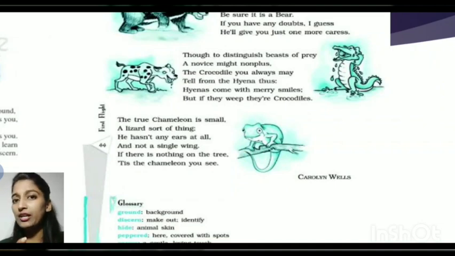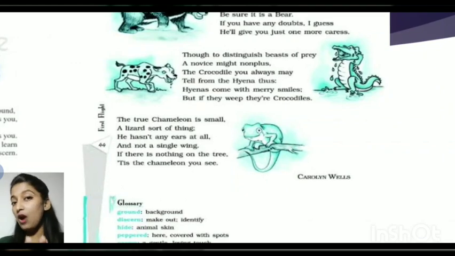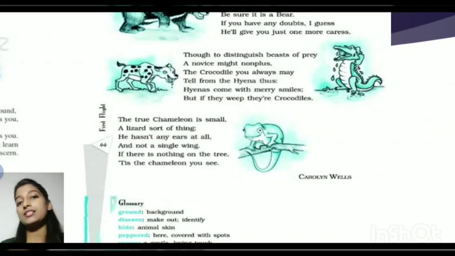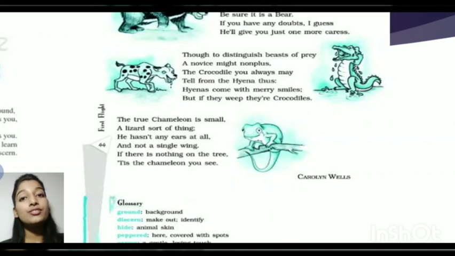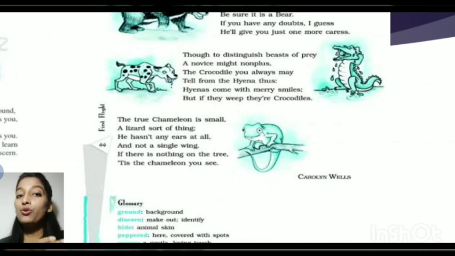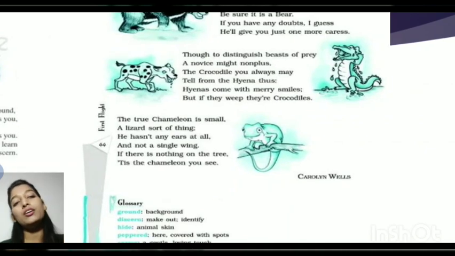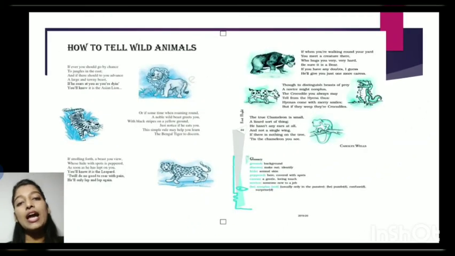Not a single wing, there's no wing also to fly. If there's nothing on the tree, how can you find it? You can never find it. If there's nothing on the tree, this is the chameleon, you see. Because the chameleon changes its color to match the color of the surroundings. Camouflage. So if you can't see anything, be very sure that there's a chameleon on the tree. So this is a very funny and yet interesting poem written by Carolyn Wells.